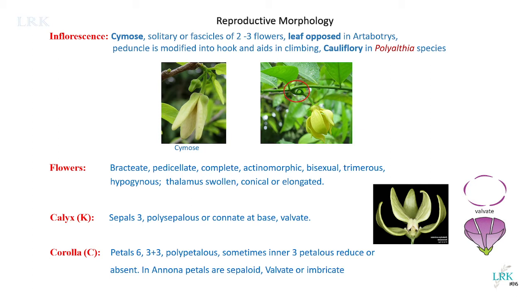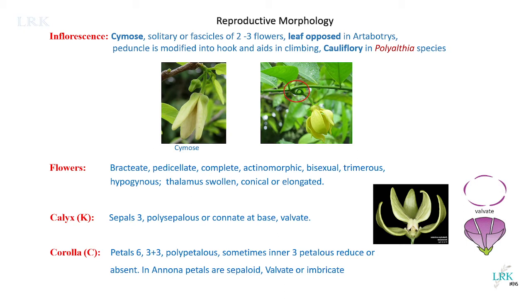But in cymose inflorescence, the peduncle ends in a flower. It shows a definite growth, and the flowers which arise later come from below the terminal flower. So these plants show cymose inflorescence.